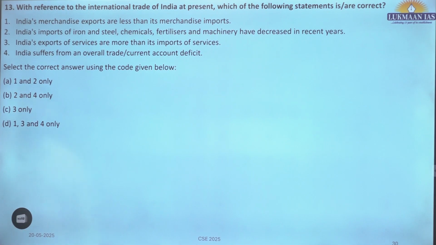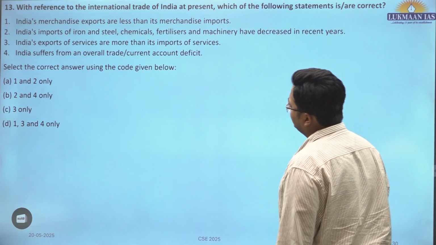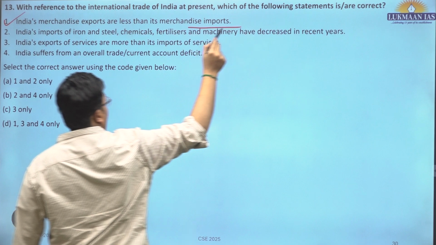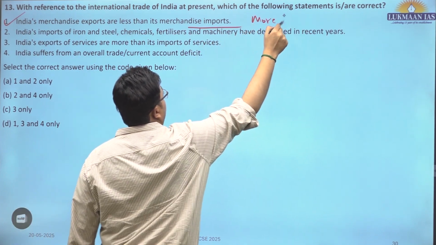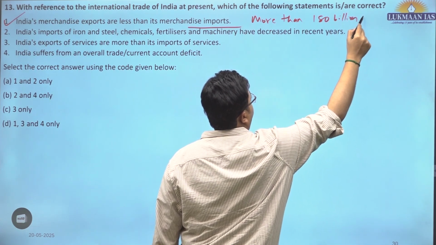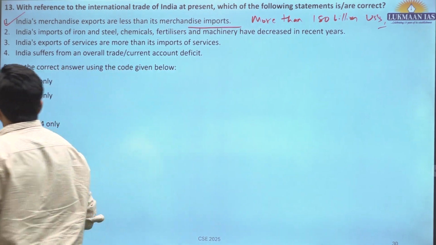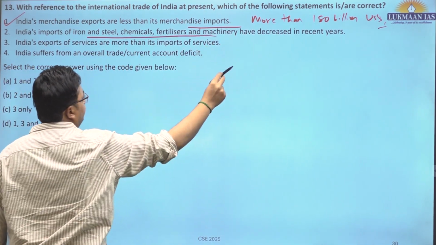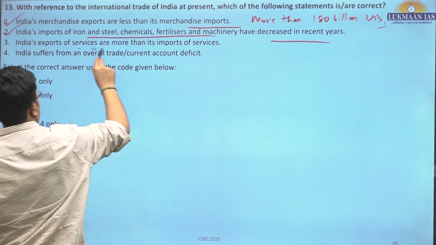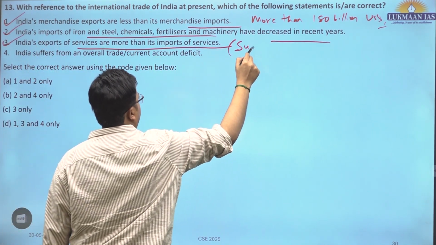Thirteenth question. With reference to the international trade of India at present, which of the following statements is or are correct? India's merchandise exports are less than its merchandise imports. This is correct. There is a trade deficit of more than 180 billion USD. So India imports 180 billion dollars more than the total exports. India's imports of iron and steel have decreased in recent years. India's exports of services are more than its imports of services. This is correct. This is known as surplus.